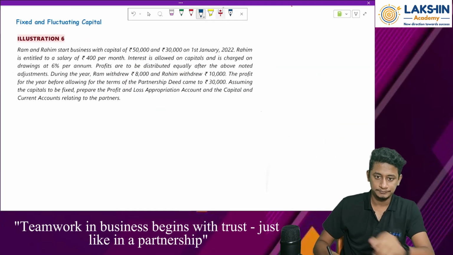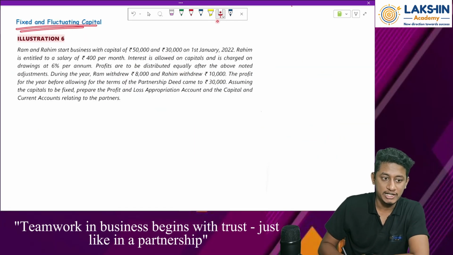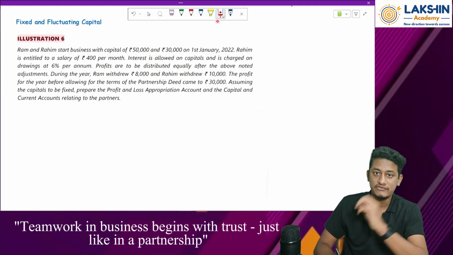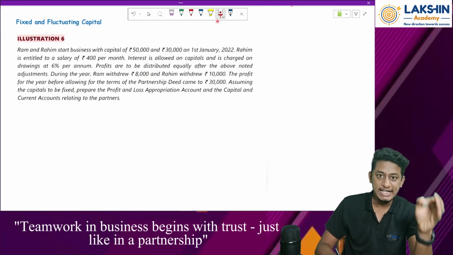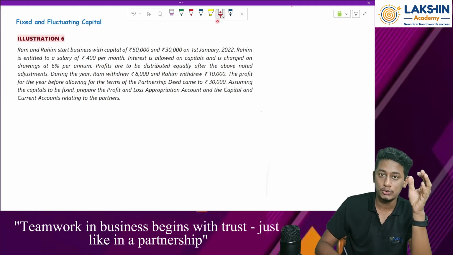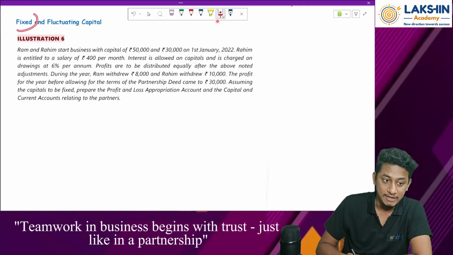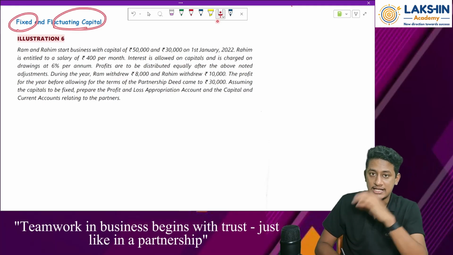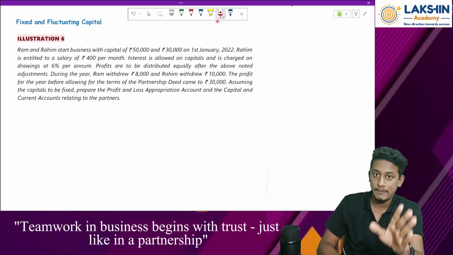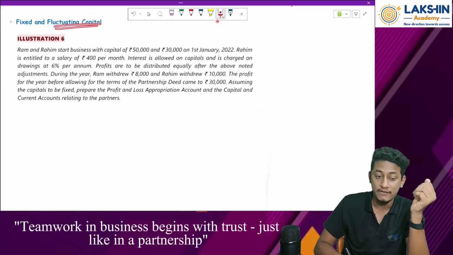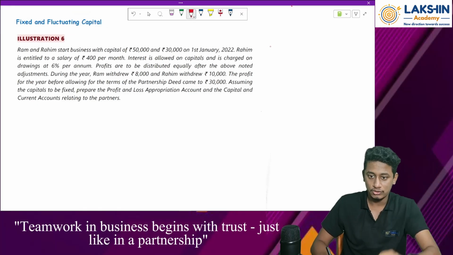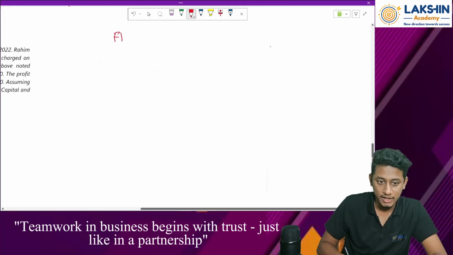Clear? Yes. Now let us start with the next topic, that is fixed and fluctuating capital. So what is the fixed and fluctuating capital? Each partnership firm has the option to decide on their capital, on what basis to prepare the capital accounts. It can be either fixed or it can be fluctuating. Generally, in general sense, all the partnership accounts are prepared on fluctuating basis.